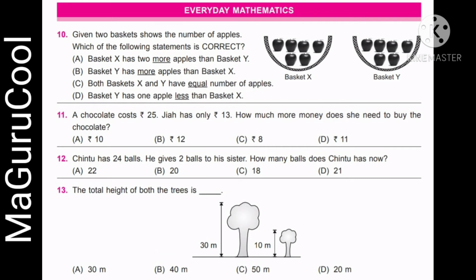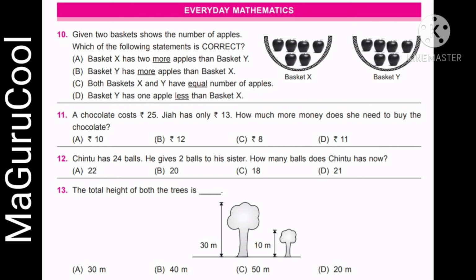Chintu has 24 balls. He gives 2 balls to his sister. How many balls does Chintu have now? This is an easy one. Again can be done with matchsticks or with simple teaching aids which are available in the kitchen. You can replace it with even tamarind seeds. You can give them beads, you can give them sequins or any of these and try to count them and remove the numbers which are given in the particular question.